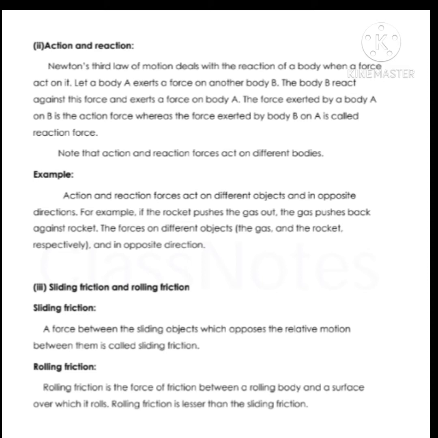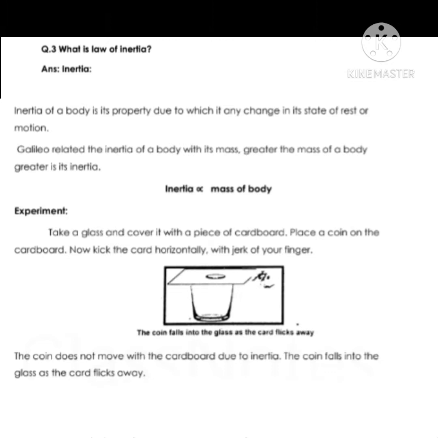Next point is sliding friction and rolling friction. Students, the force between sliding objects which opposes the relative motion between them is called sliding friction. On the other hand, rolling friction is the force of friction between a rolling body and a surface over which it rolls. Rolling friction is lesser than sliding friction.